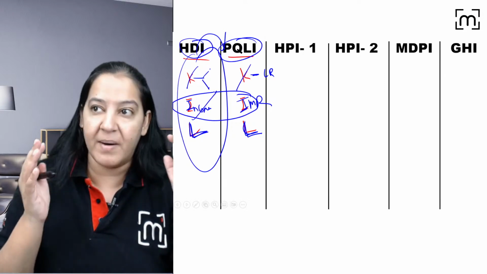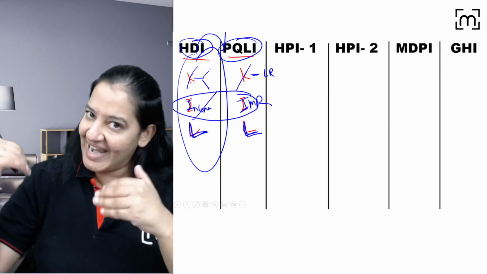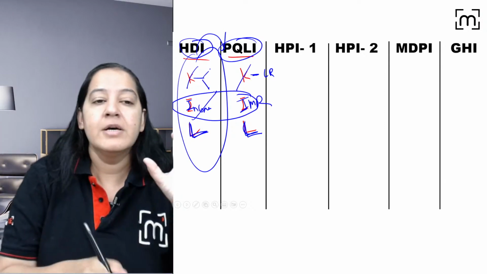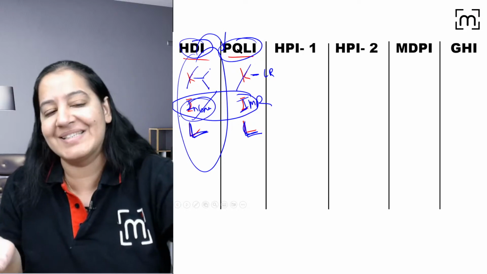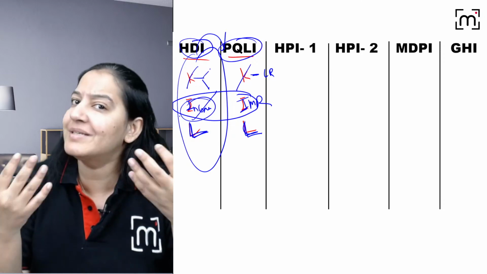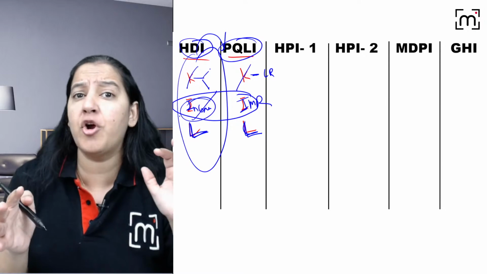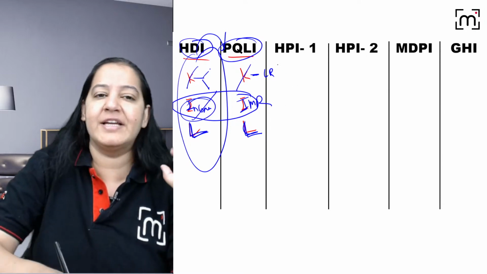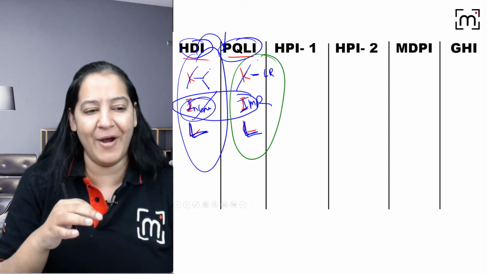The country, the persons having more income have more quality of life, and the country having less income has less quality of life. So income was given a major role in HDI, but some people oppose it. They say no, money is not everything, and money is not always required to lead a quality life. It is required, but it should not be a major component. So that's why they took another three components and they didn't include income in that. You got my point? Say yes.